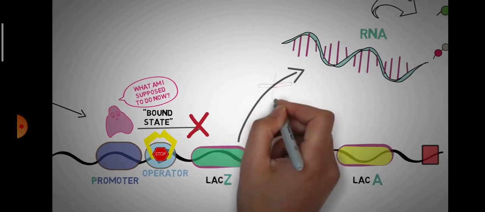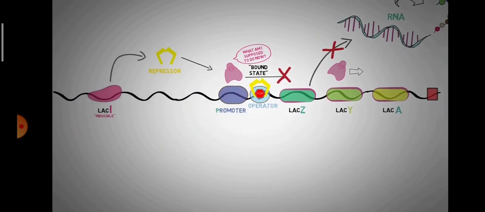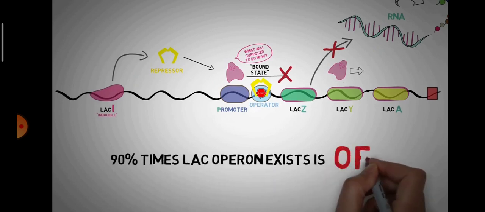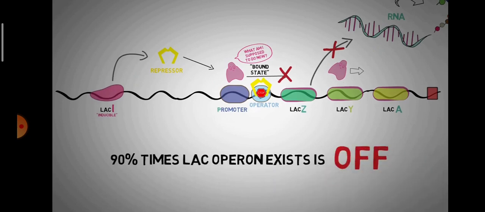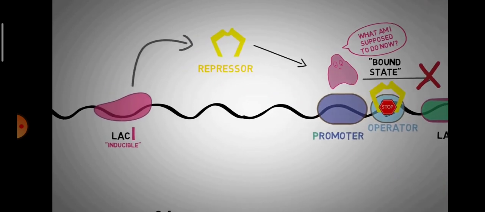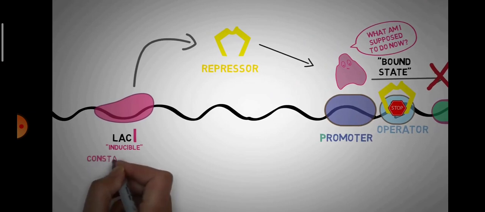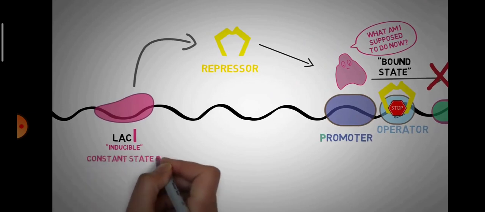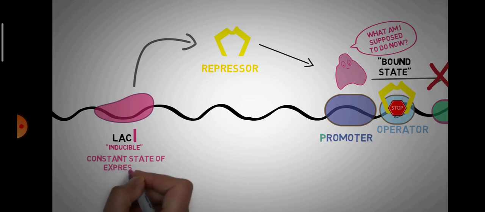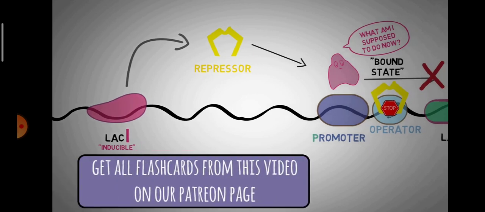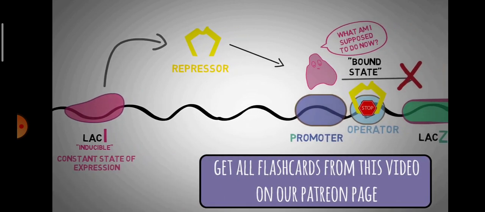And you must also note here that this is usually the normal state of lac operon 90% of the times. In the off position, the lac-I gene continuously synthesizes the repressor protein, which goes on and binds to the operator. The operator becomes a roadblock and the enzyme RNA polymerase cannot move forward, hence shutting off the transcription of genes Z, Y, and A.